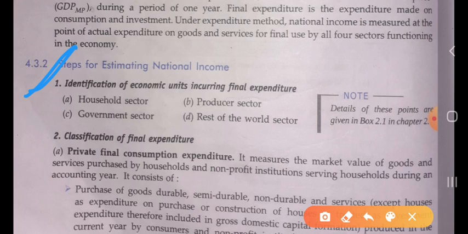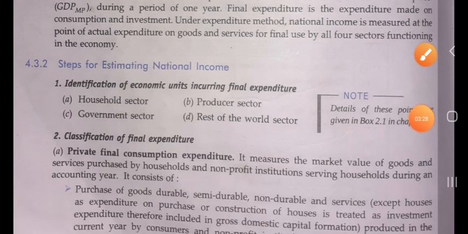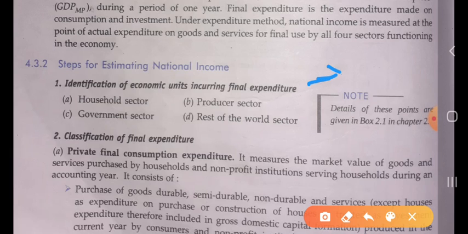Means the expenditure which is made by all four sectors functioning in the economy on the final goods and services. Okay. First one is identification of the economic unit incurring final expenditure, the one who is incurring final expenditure.